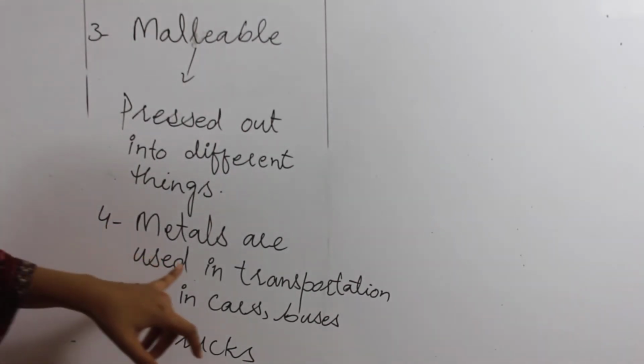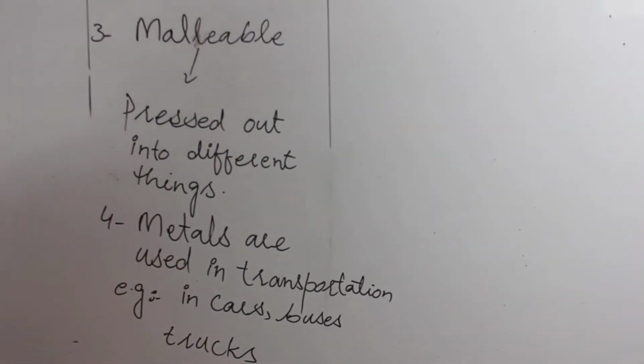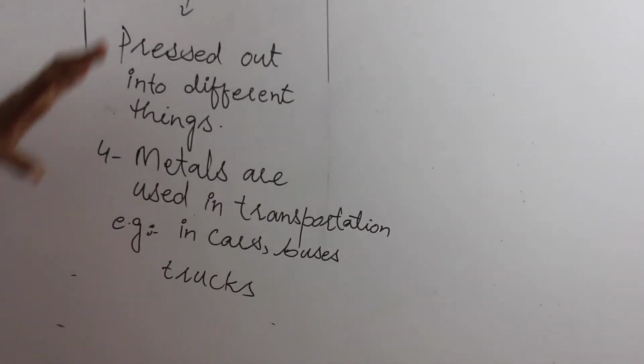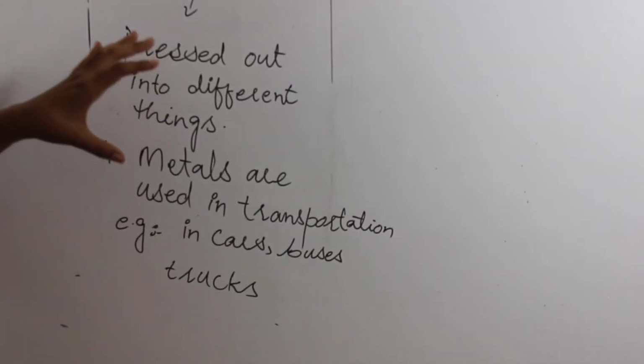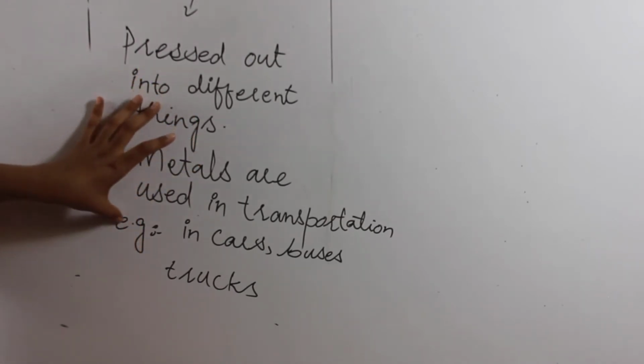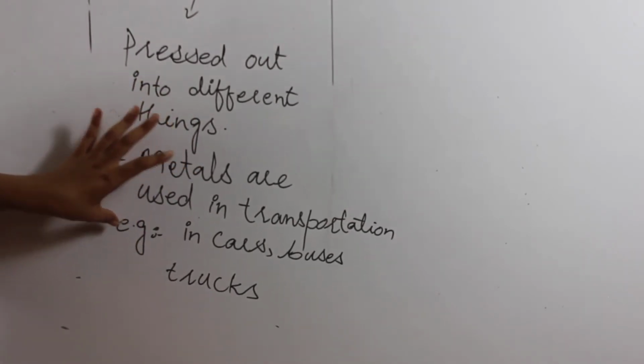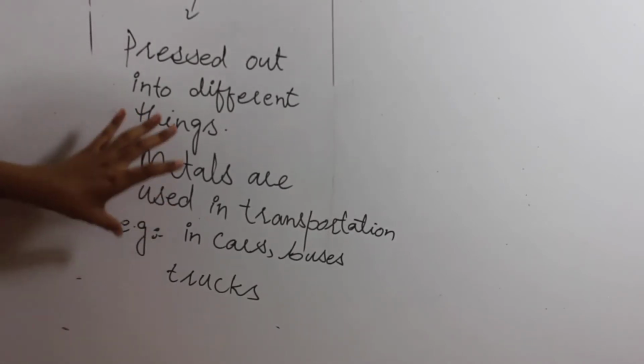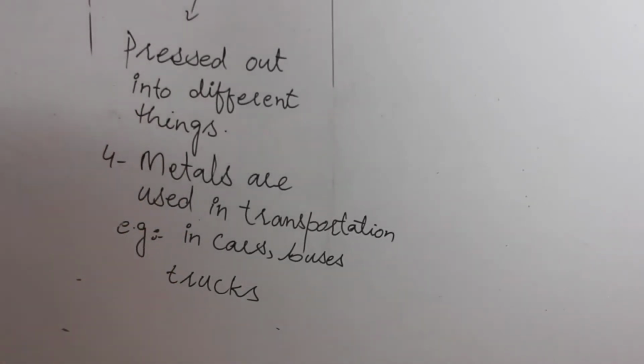Metals are used in transportation, in cars, in buses, in trucks. You can see that these are, I think, iron material, and these materials are shiny in appearance, and we can say that metals are used in transportation.